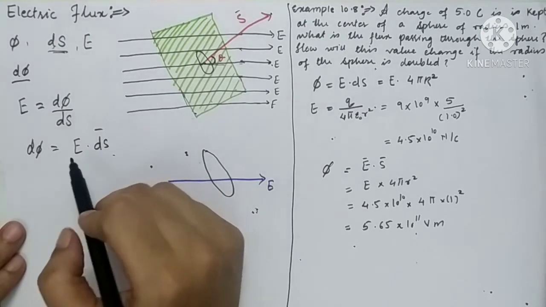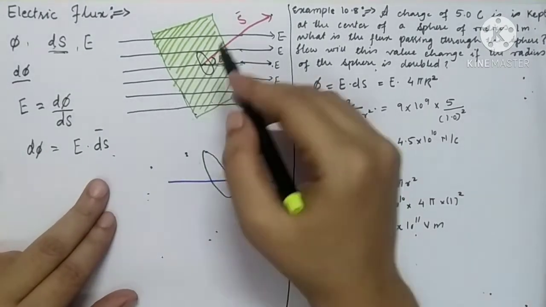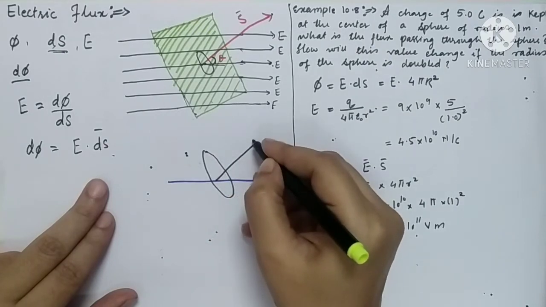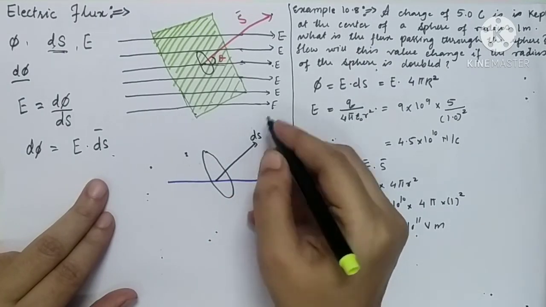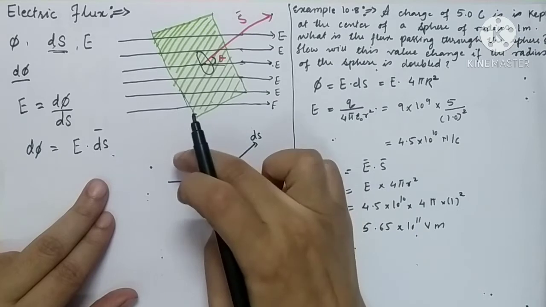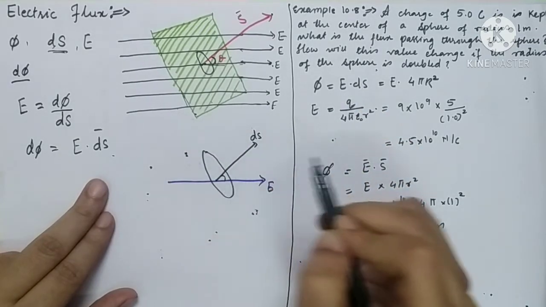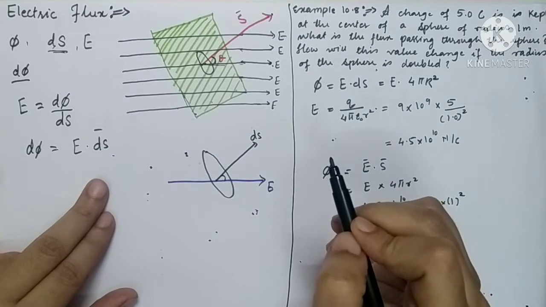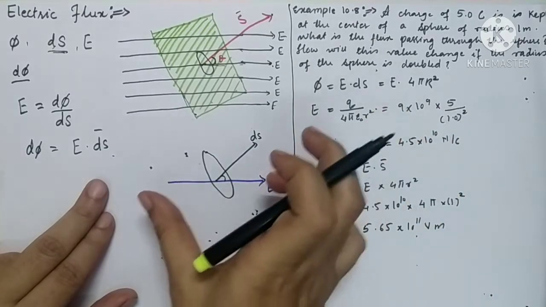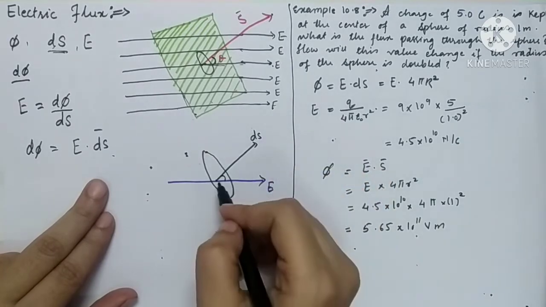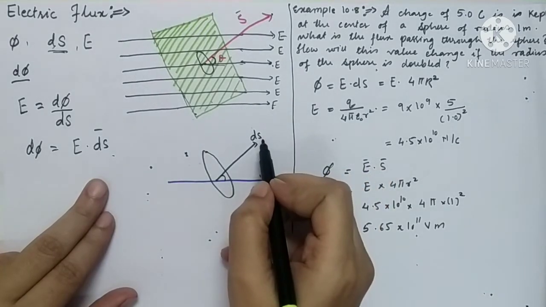I have drawn the ds vector, and from the diagram you will see that this ds is the normal on this surface. So this ds and E are inclined to each other. The flux, the electric line of force, is not along this ds.